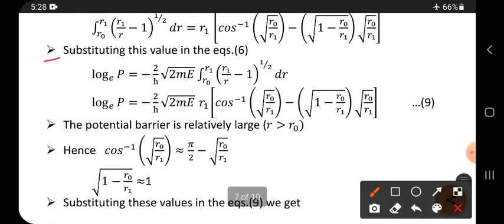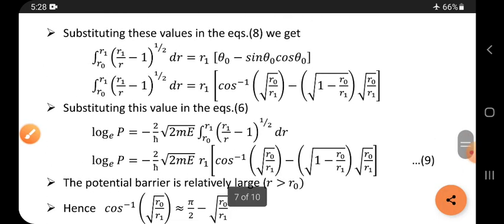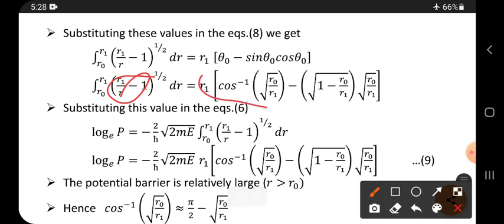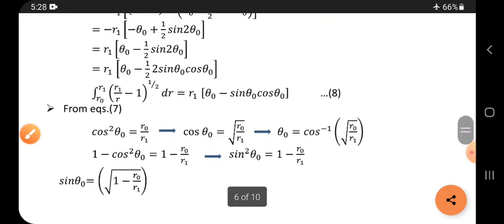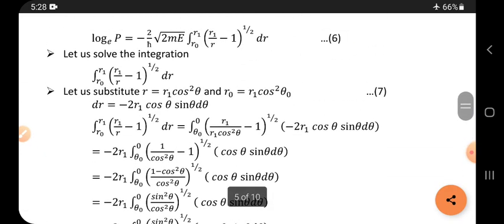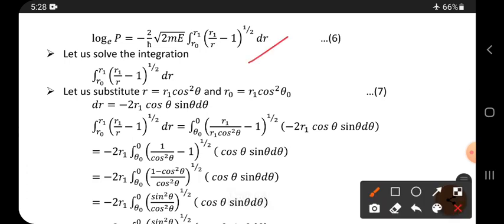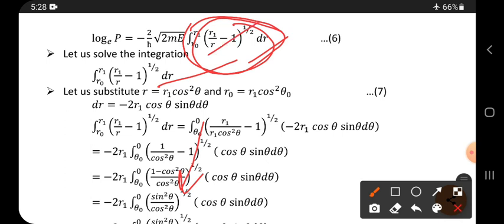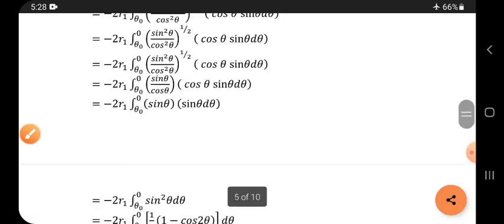Next, substituting this value in equation 6. So this integration value, we must substitute in equation 6. What is equation 6? See here, this is equation 6. In the place of this, it is taken outside and we have proceeded in this manner. Now we have got this value, and now we take that value and substitute here. Then what do we get? This term into its equation. So what is that?